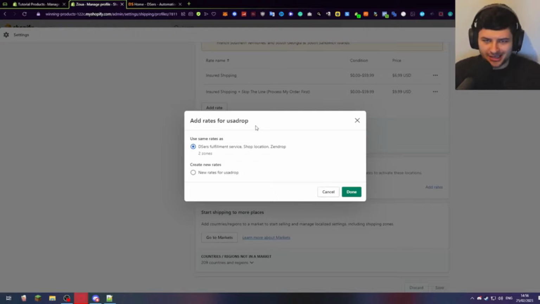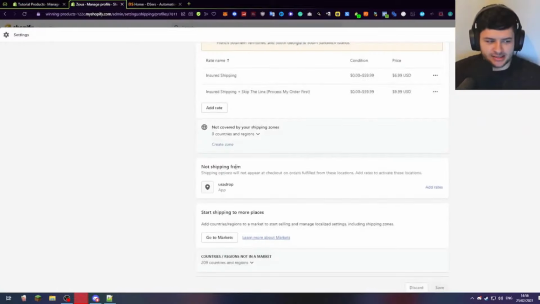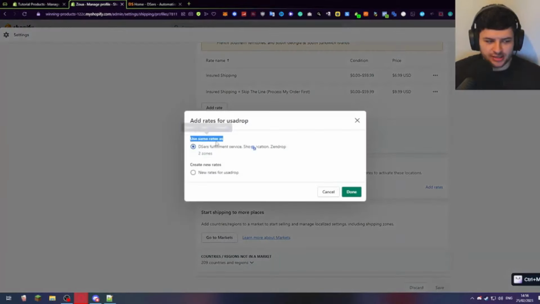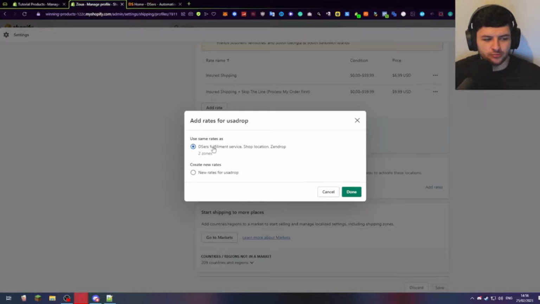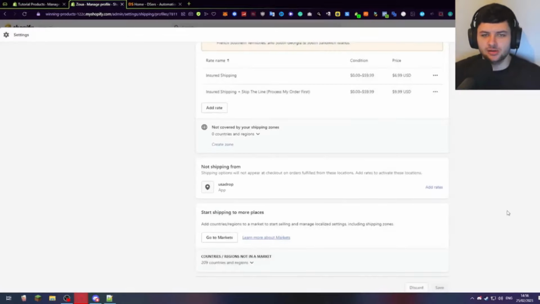Whatever your shipping app is, you need to do this process. So if it was DSers, it would say DSers down here, not shipping from DSers. You'd press add rates and select "use same rates as", and by default it would say the same rates as default or standard shipping, or whatever zone you just set up in the previous part of this video, and then you would just click on done. Use same rates as, press done, and it'll update that to your fulfillment app you're using, so your new zones are shared by the app too.